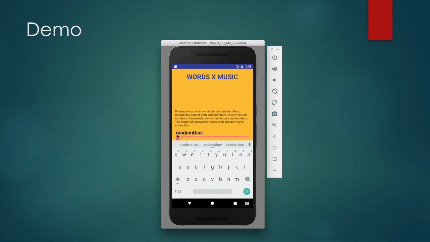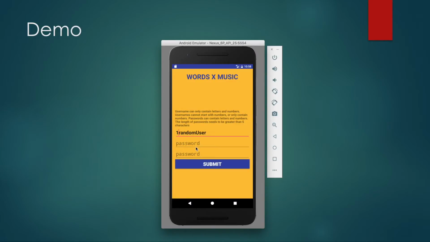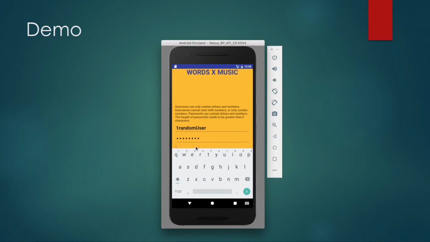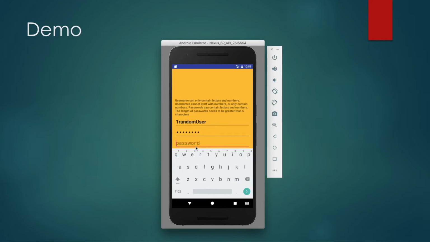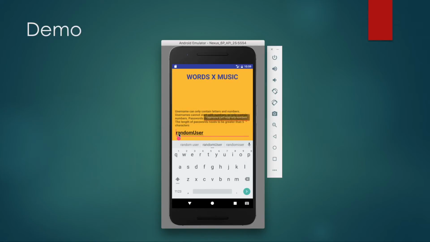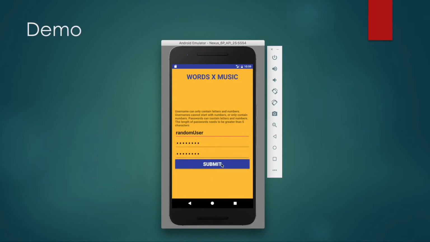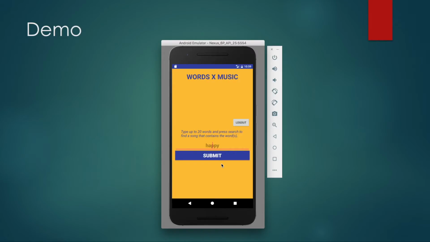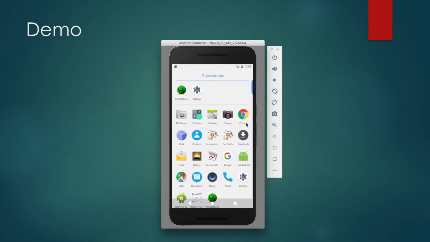We also have checks in place to make sure that you follow the rules that we set, such as making sure that the passwords match. Okay, the passwords don't match. So something is wrong. Username cannot start with numbers. And once you register, it will automatically log you in and take you to the search screen. But to show you the login feature, I will log out and then log back in.